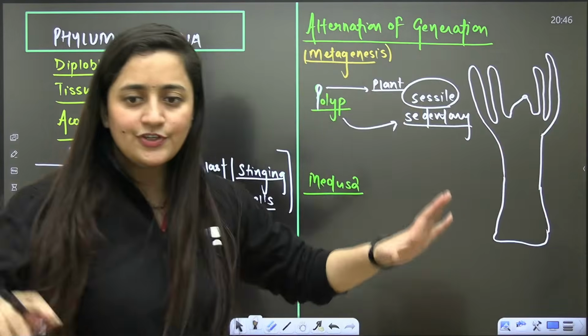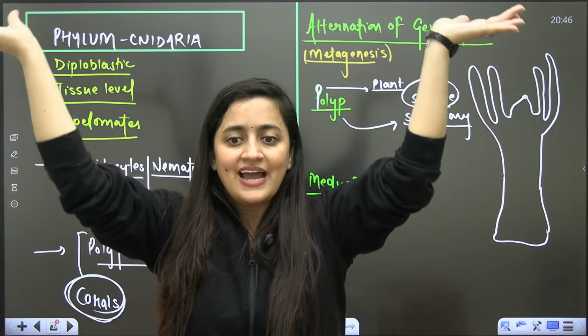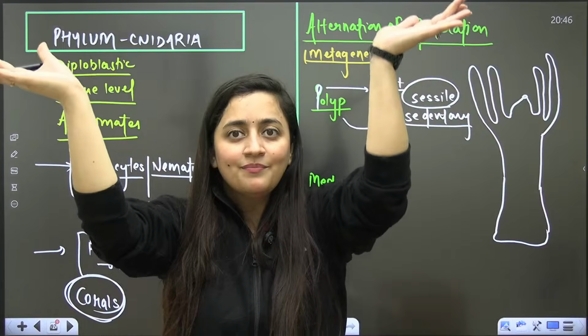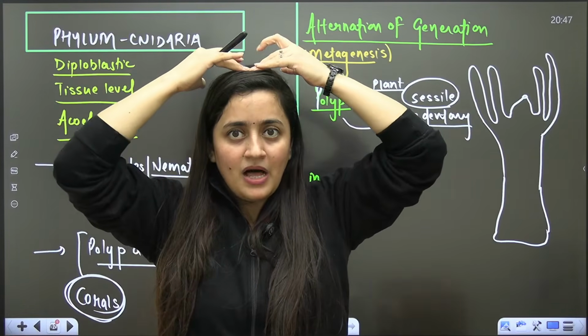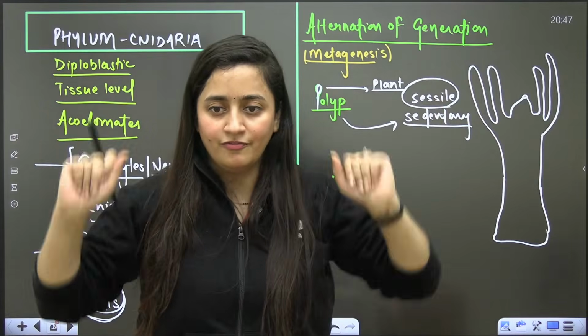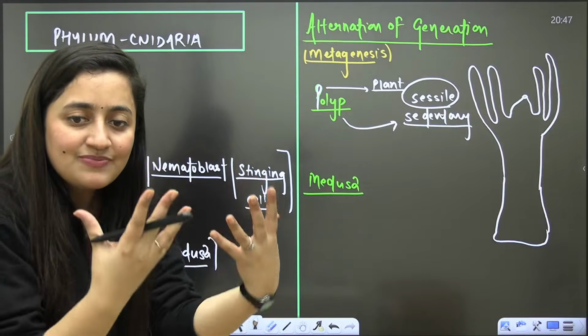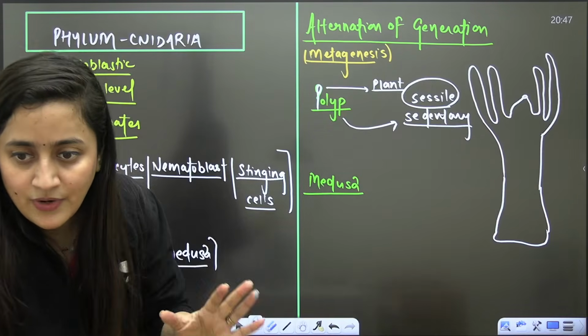Its structure is like this. Just imagine this structure. I am a polyp. What am I? I am a polyp. These are my tentacles here. Here I will have a mouth. Below the mouth, hypostome. Imagine I'm a hydra. This is the polyp form, plant-like. This form is plant-like, meaning sedentary, sessile. Are you getting my point?